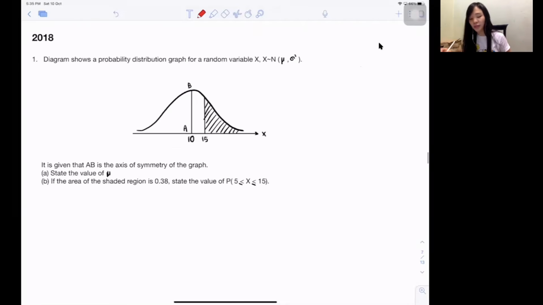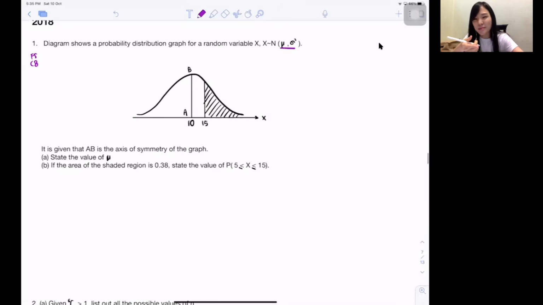Shall we? 2018. They say diagram. The moment I look at it, I know lah. Form 5, chapter 8 again. The diagram shows a probability distribution graph for a random variable, with mean and variance. So this time they already know that one is just mean and variance symbol, because they purposely mention it. So next one, by the way, is this an X graph or Z graph? X graph. They already label X, right?